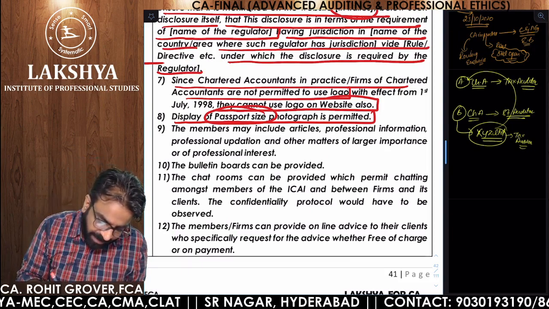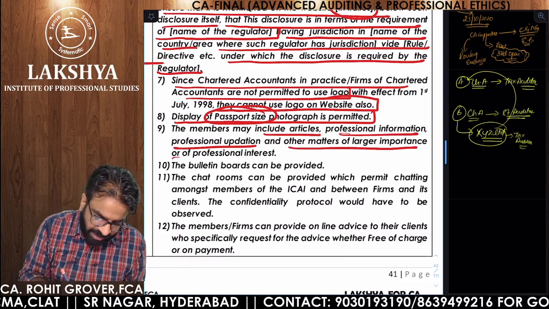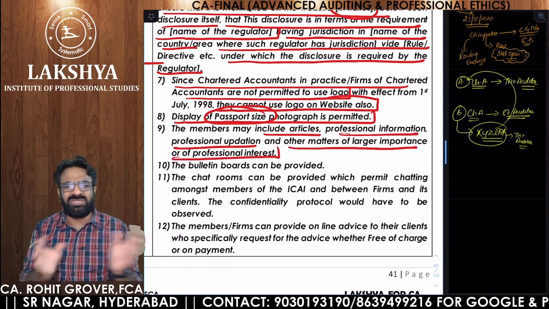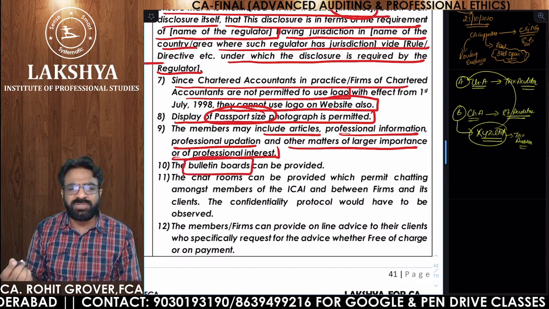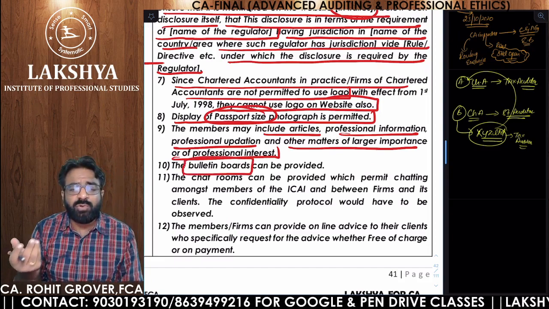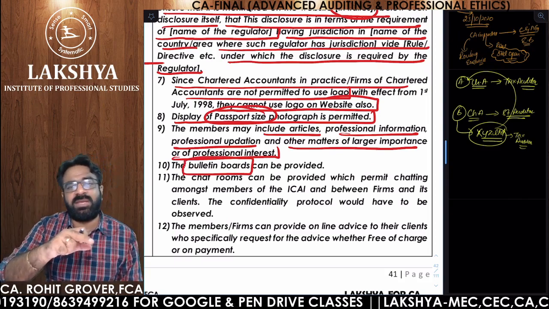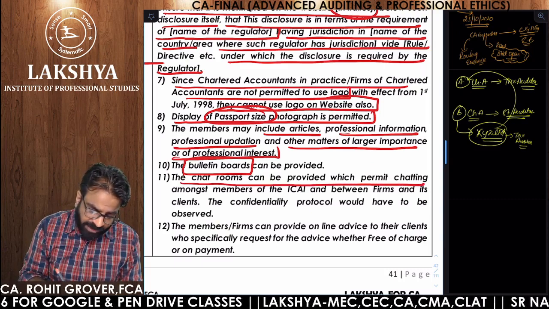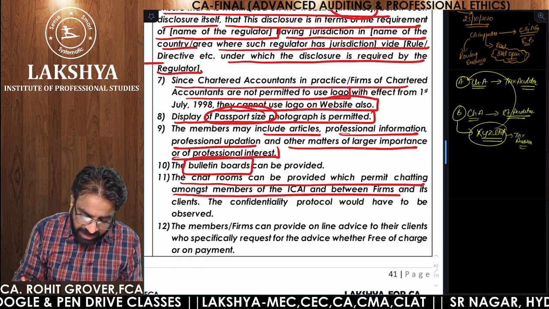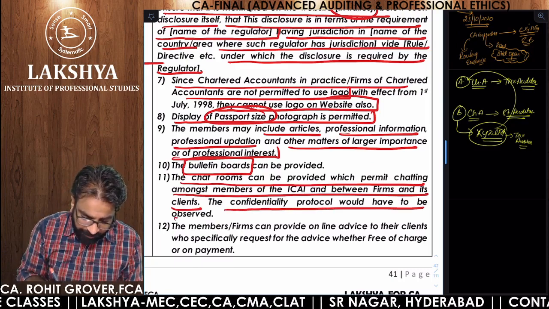Next one. The members may include the articles, professional information, professional updation, and other matters of larger importance of professional interest. So, general information you are allowed. You are allowed to include the bulletin boards. Yes, you are allowed to have chat rooms in which only clients of yours can chat. So chat rooms can be provided permitting chatting among members of ICA and between the firm and its clients, and confidentiality protocol would have to be observed.